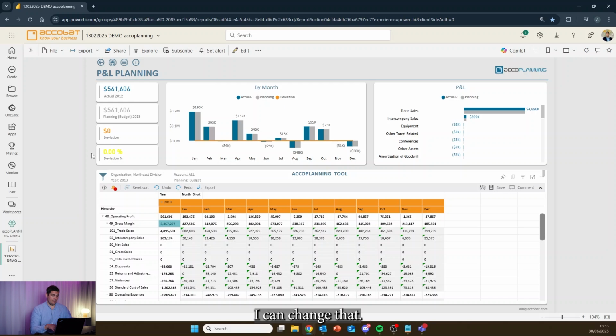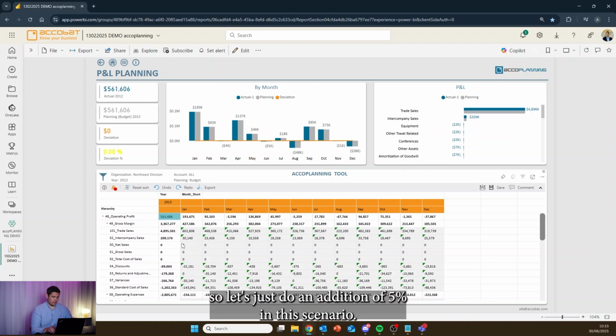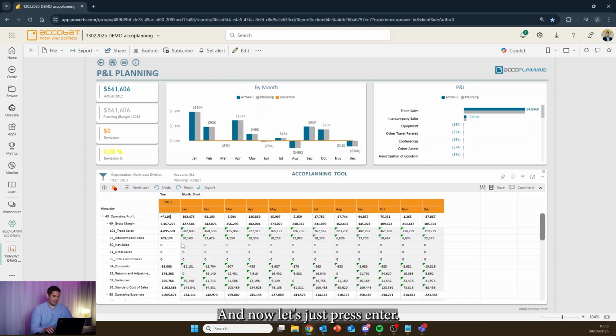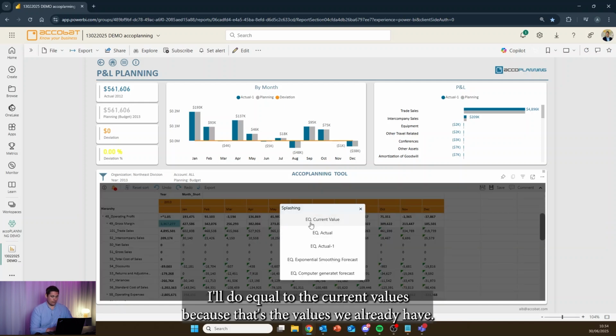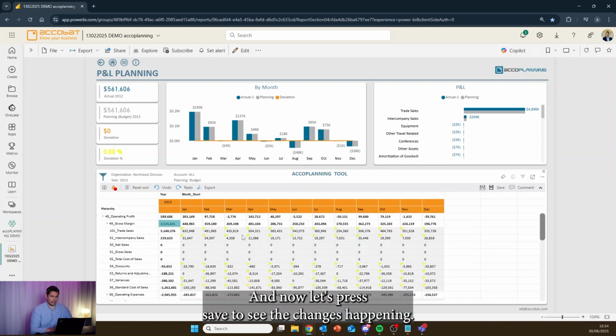I can change that. I can also add a percentage to my calculations here. So let's do an addition of 5% in this scenario. I'm going to add 5% by typing equal to 1 times 1.05. And now let's press enter. And once again, I'm met with this splashing box. I'll choose equal to the current values because those are the values we already have. And now let's press save to see the changes happening.